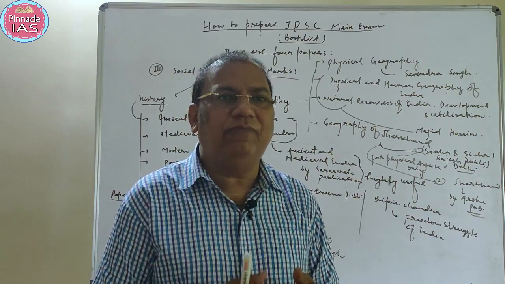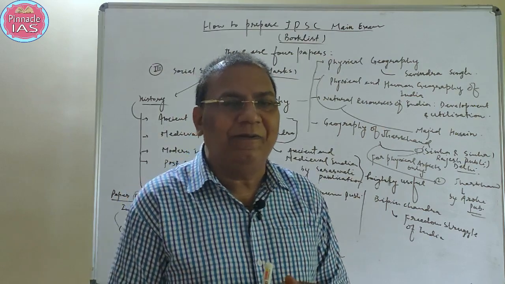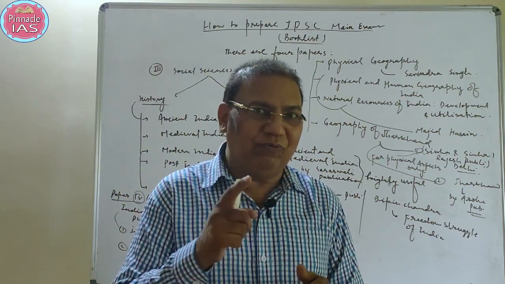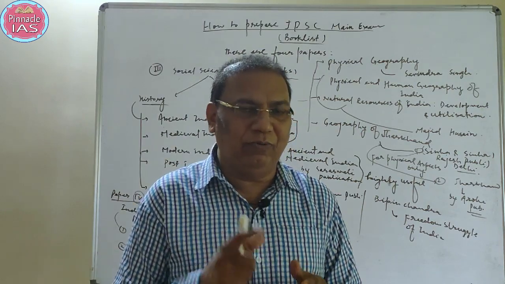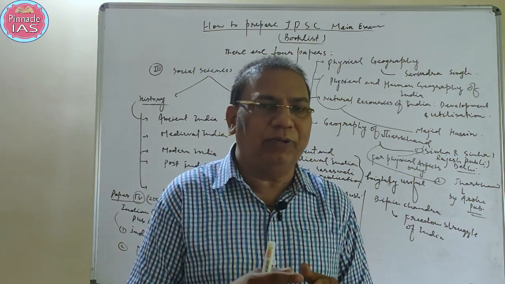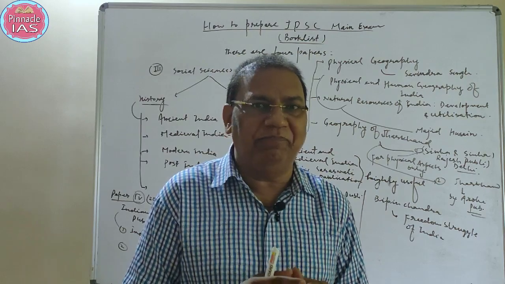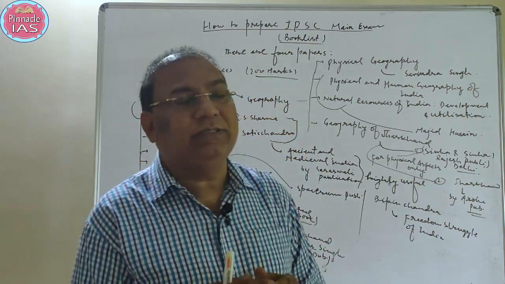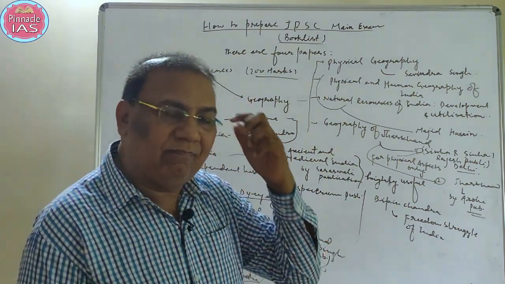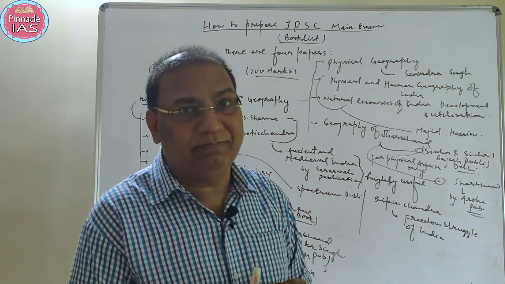So out of 200, 40 marks will be for the objective examination. One question will be objective, and another 4 questions you have to answer, which will be of descriptive nature.